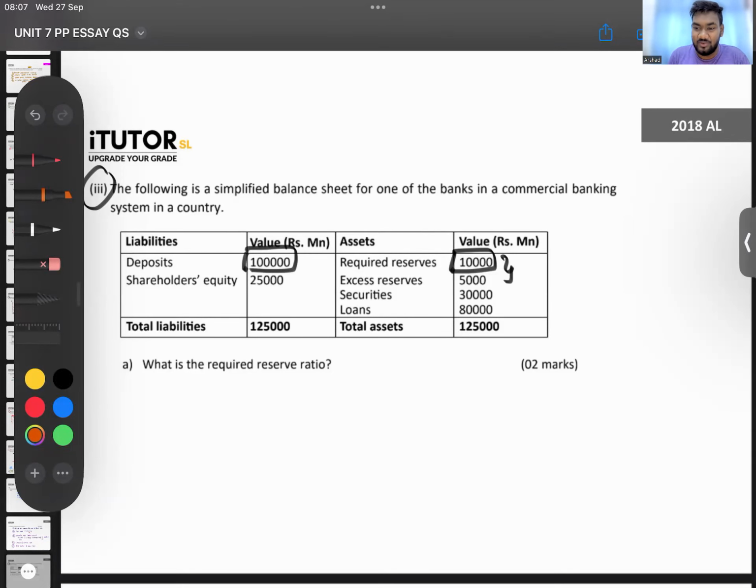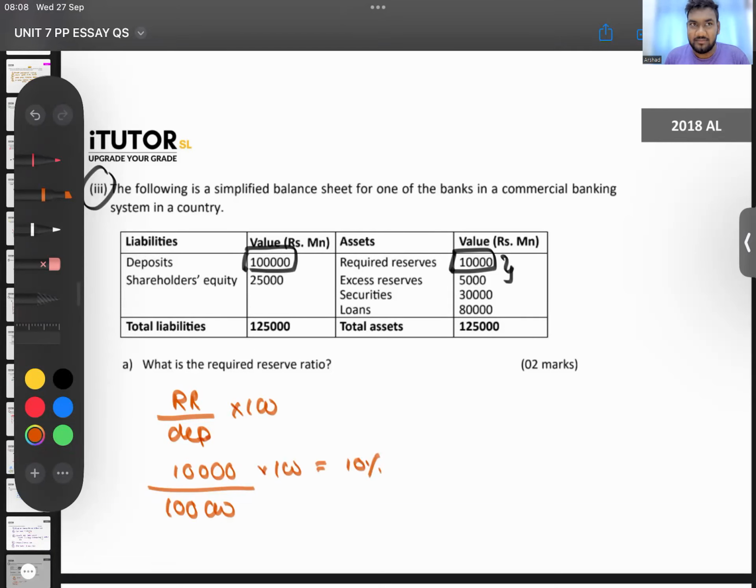But otherwise, what can you do, guys? So you can say required reserves over deposits, now it's 2 marks, no? So the method also: required reserves over deposits into 100. Required reserves are 10,000. Deposits we have 100,000, multiplied by 100, we get SRR 10%. That is almost like 3 marks.